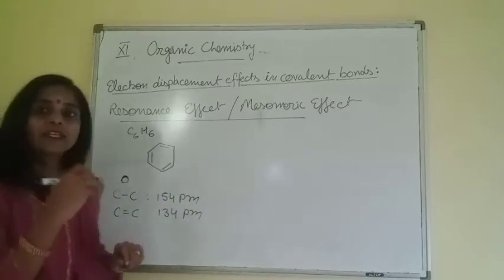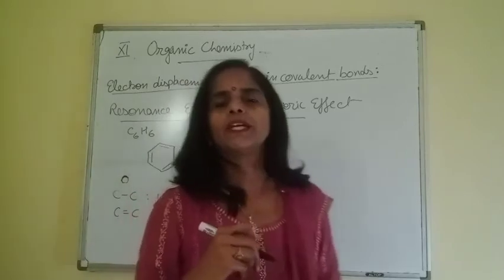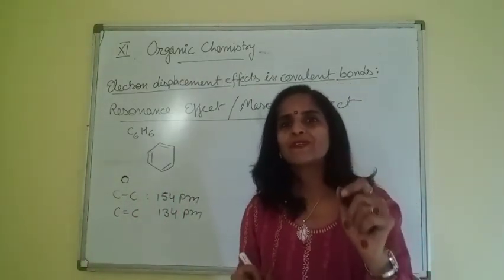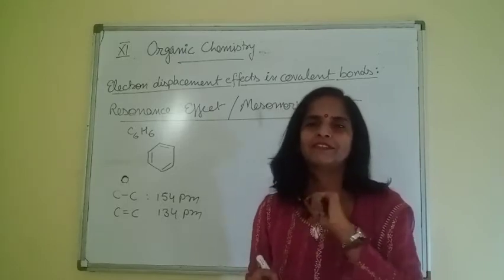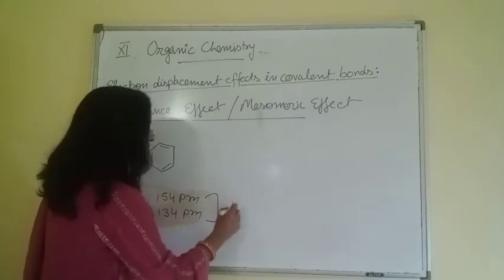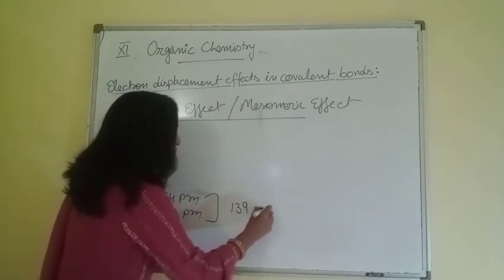But actually when experimentally we calculate bond length for benzene, it neither comes 134 nor 154. It comes intermediate of these two, that is 139 picometer.